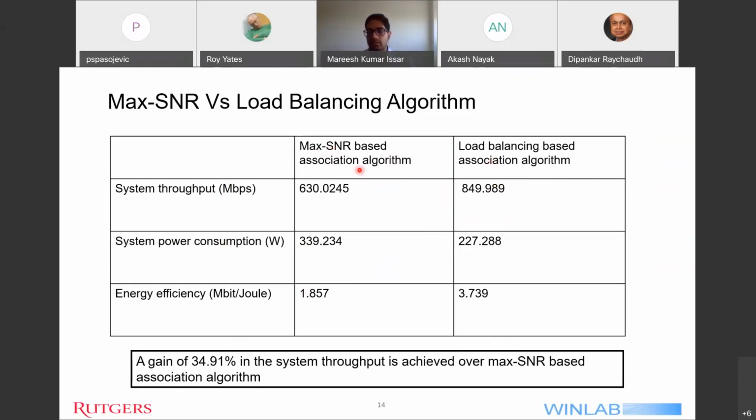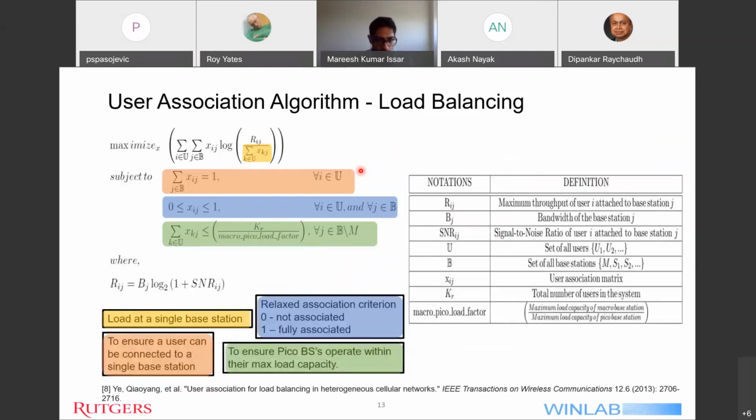Hey, Mareesh, when you get an xij that's like a half or 0.4, are you essentially at a half, or are you just flipping a coin to choose one or the other? Yeah, Professor. And then what's the penalty you pay for that?